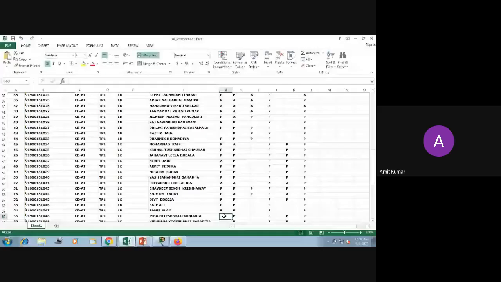45, Divya. Yes, sir. 46, Seth. Yes, sir. 47, Present, sir. 48, Present, sir. 49, Yes, sir. 50, Present, sir. 51, Present, sir. 52, Present, sir. 53, Aditya.